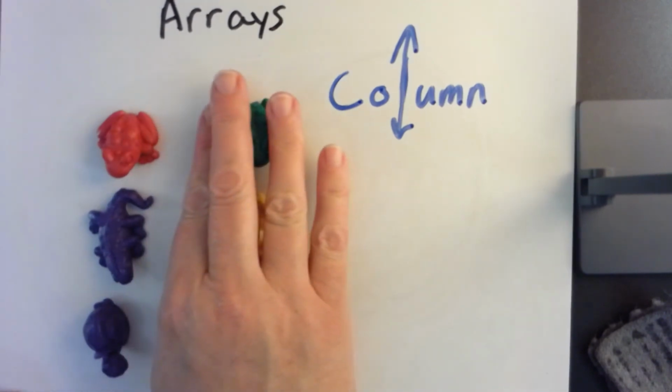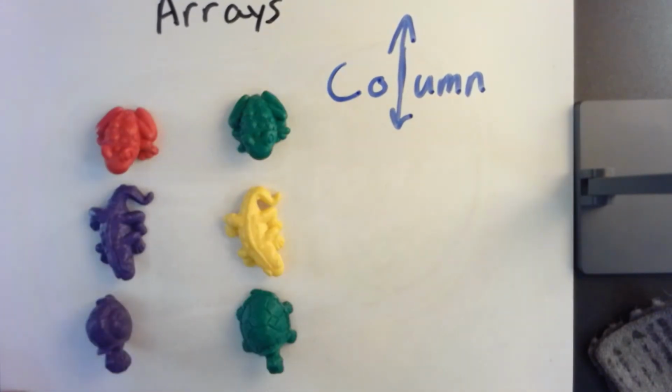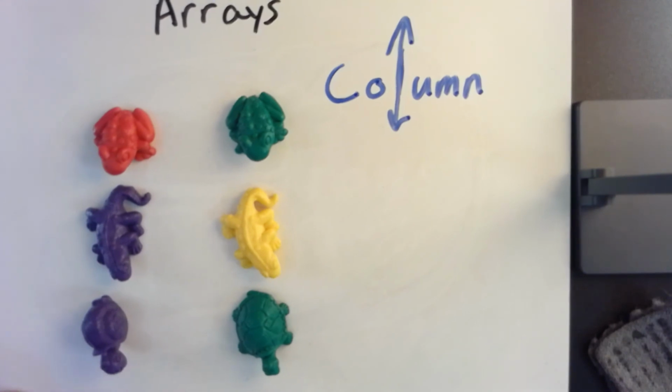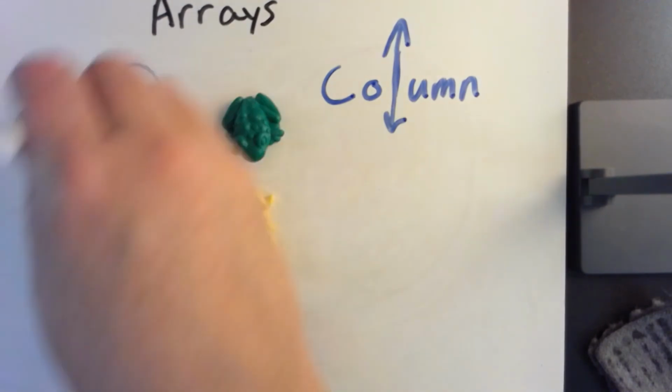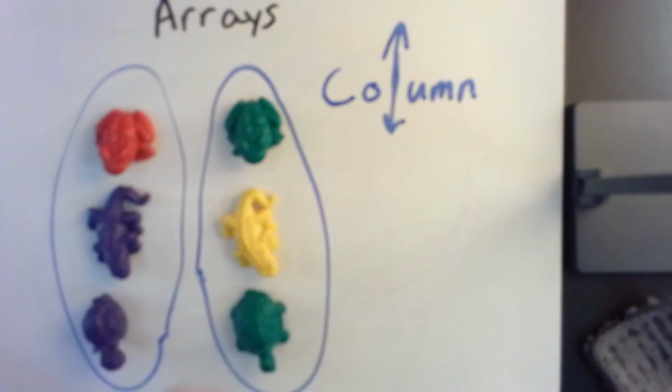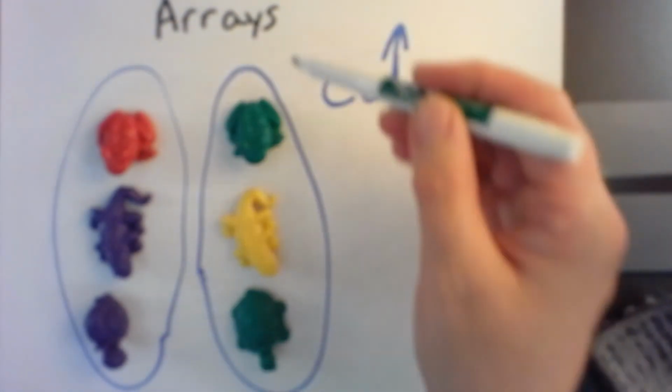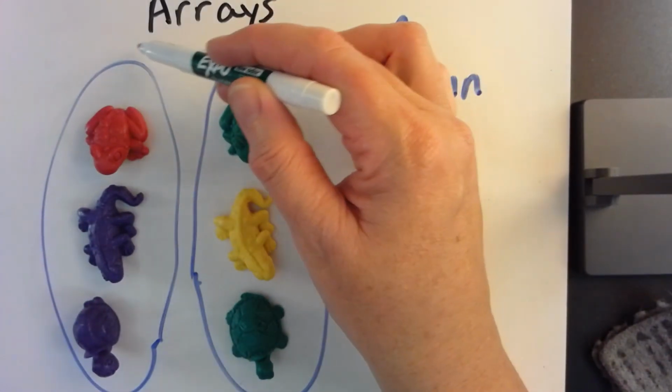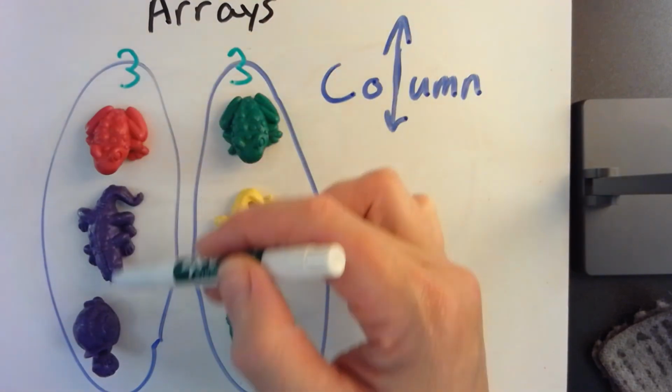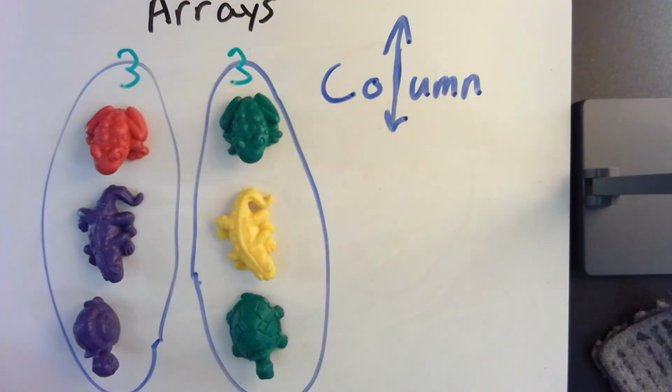Do you see that here is a column and here is a column? How many columns do you see? 2. Here's 1 and here's 2. 2 columns. How many bears in each column? 1, 2, 3. And 1, 2, 3. So there are 2 groups of 3. And the total number of bears is 6.